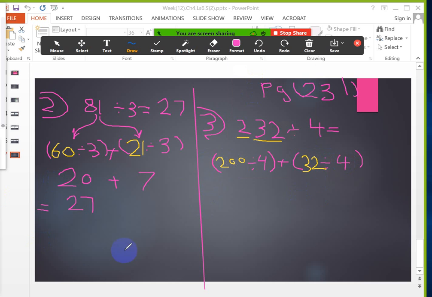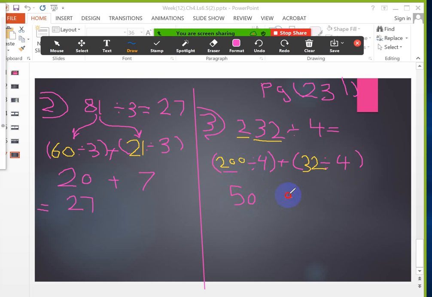So let's continue with Rimas. Yes, Rimas, could you please open your mic and tell me 200 divided by 4 equals what? Yes, teacher. I will divide the 20 by 4 and put 0 next to the answer. 20 divided by 4, what's the answer? What's the number that I will multiply with 4? The answer will be 20. 50. Very good. Because 5 multiplied by 4 equals 20 and I have to put 0 next to the answer.